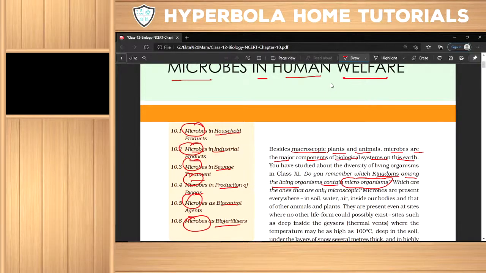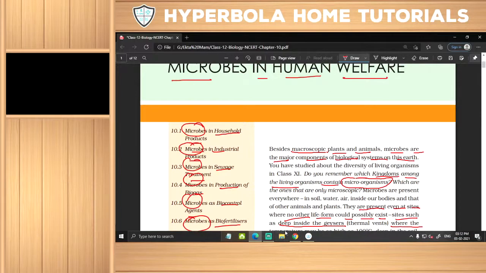They are present even at sites where no other life form could exist, such as deep inside glaciers and thermal vents where the temperature may be very high.